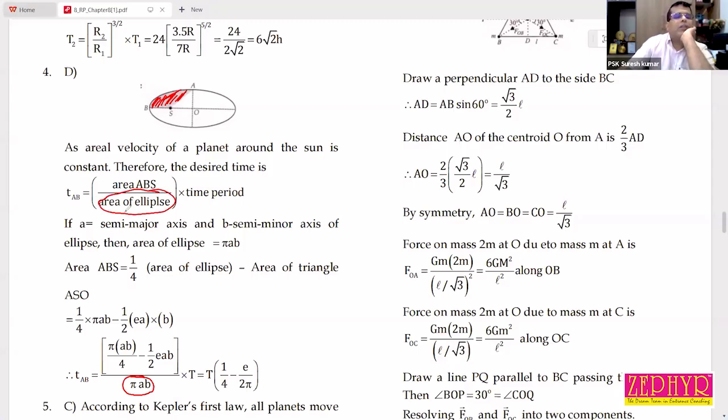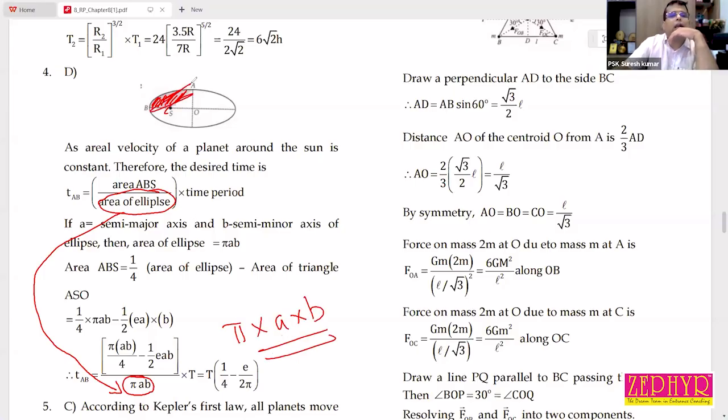Pi into the length of the major axis into the length of the minor axis will give the entire area of the ellipse. Pi into A into B will give the total area of the ellipse.